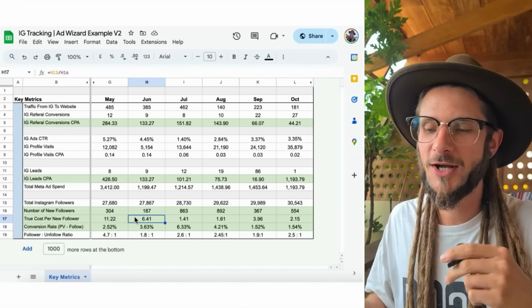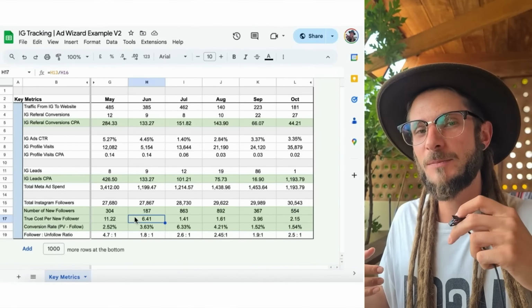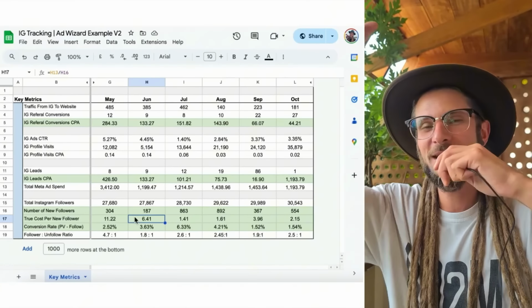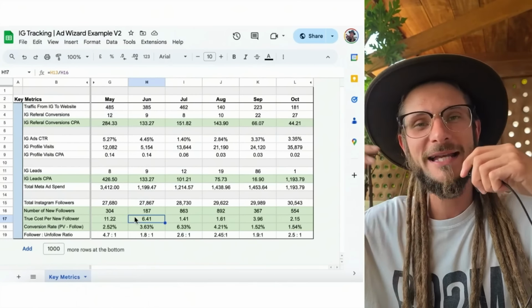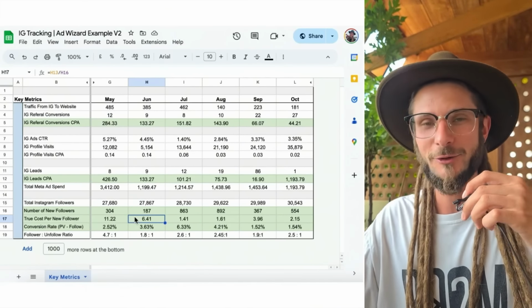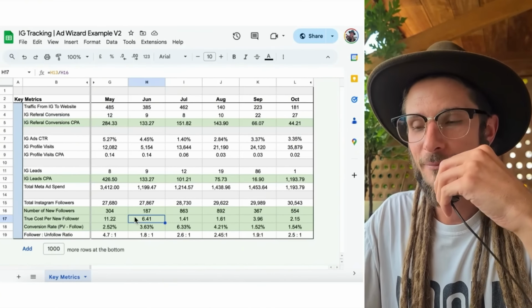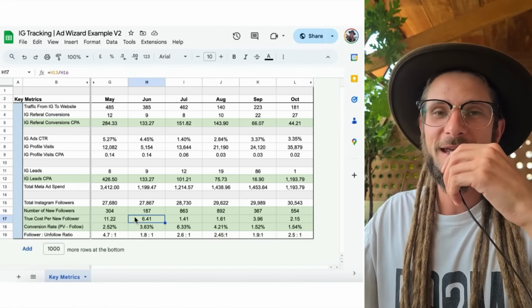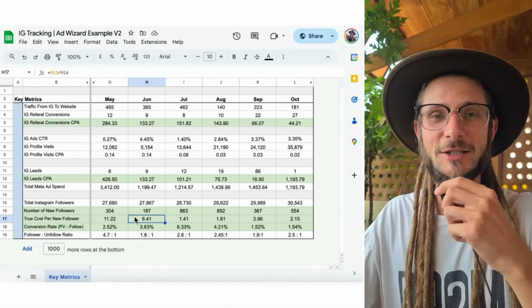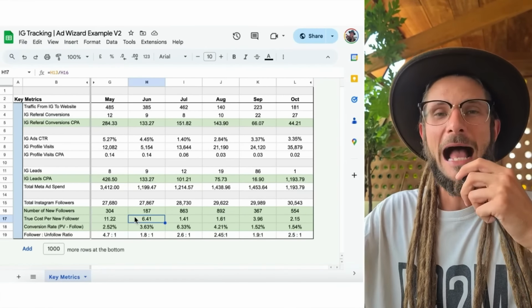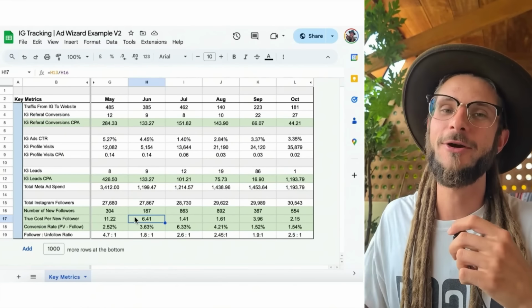Hopefully that's really useful to you guys. These additional touch points in this advanced spreadsheet, I think, are also worth incorporating into your tracking. And yeah, hit me a comment down below if you've got any questions, or if you've got any other ways of doing it. I'd love to hear what you think and how you're working. I think this is a very in-depth way of understanding Instagram profile growth. And I'd love to hear if there's other things that matter to you, other things that you would include in this spreadsheet, or what's important. This is just how we handle our growth and our client growth within Instagram.